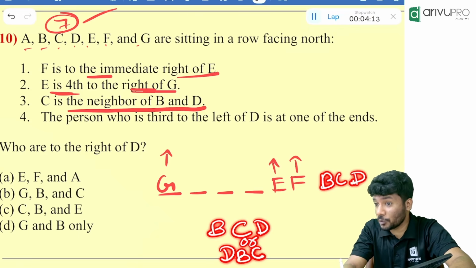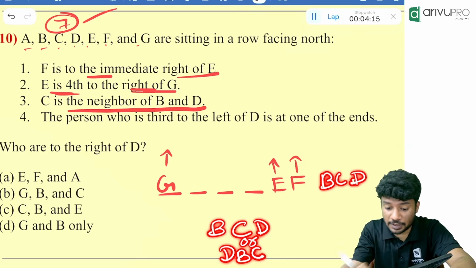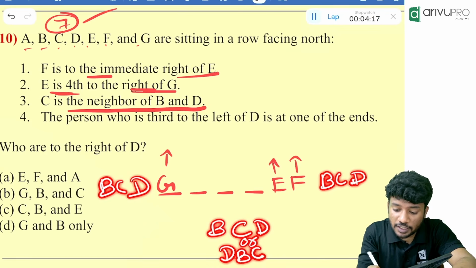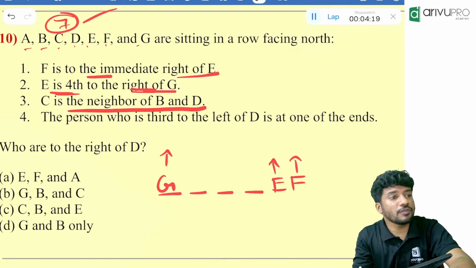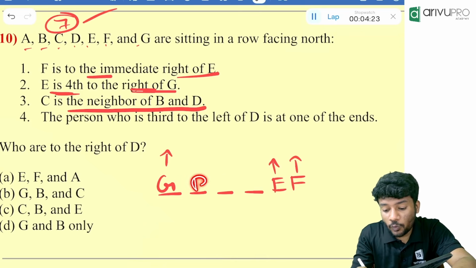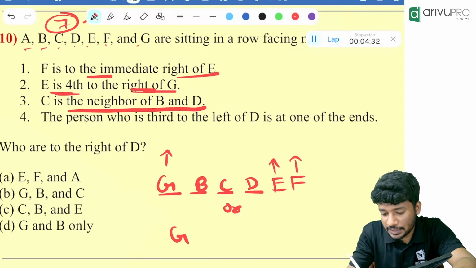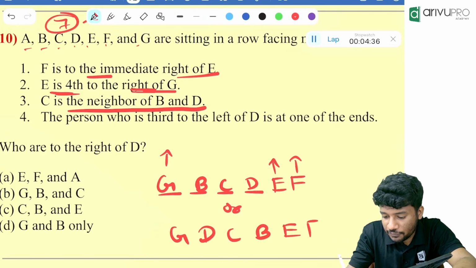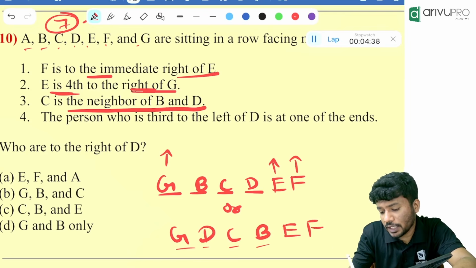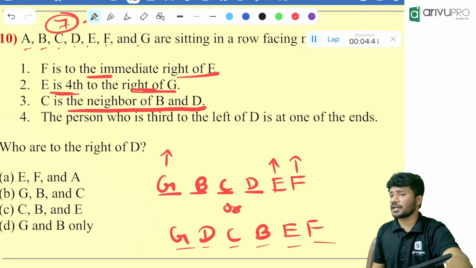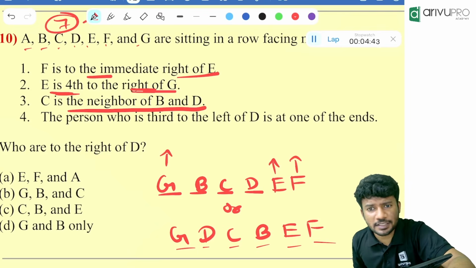Then if I put BCD over here, 9 people will be there. If I put BCD over here, then also 9 people will be there. That means the only possible position for BCD is over here. Either it will be BCD, or I will draw the second picture: G, D, C, B, E, F. These are the 2 possibilities. Any of the 2 possibilities is correct.